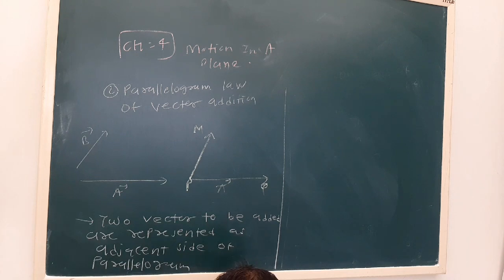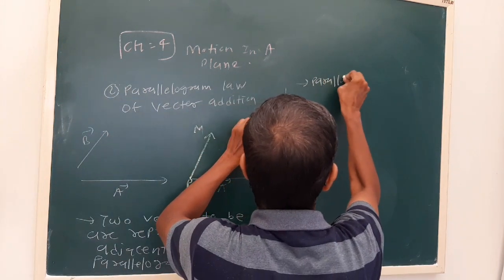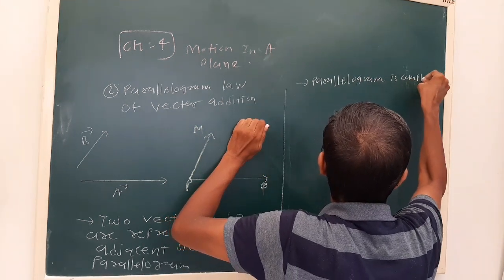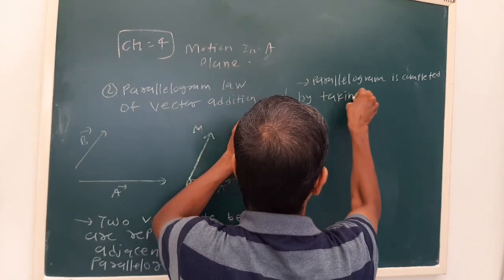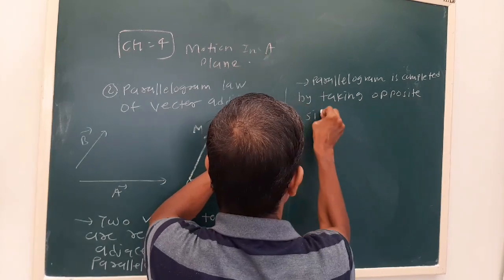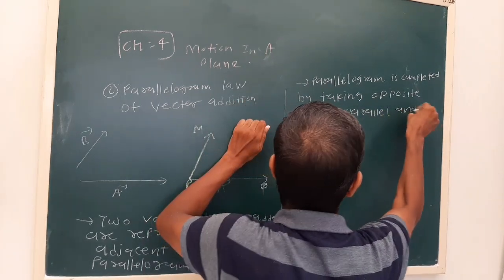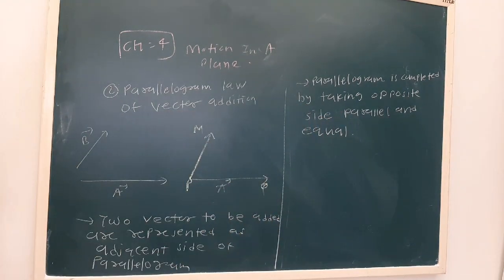Now, the parallelogram is completed by taking opposite sides parallel and equal. We know the property of a parallelogram: the opposite sides are parallel and equal.